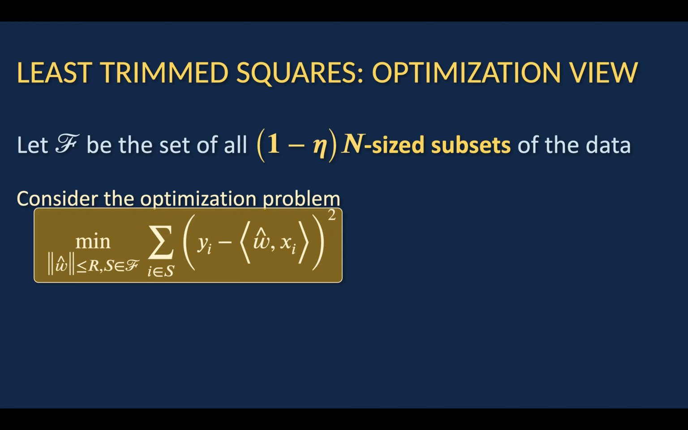So to talk about our algorithm, we have to first talk about least trimmed squares, because our algorithm is built on top of least trimmed squares. And we're going to take an optimization viewpoint. So let F be the set of all (1 minus eta) n size subsets of the data. And consider the optimization problem.